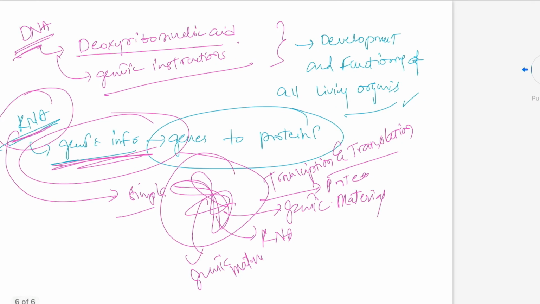Let's discuss some artificial nucleic acids. What are artificial nucleic acids?